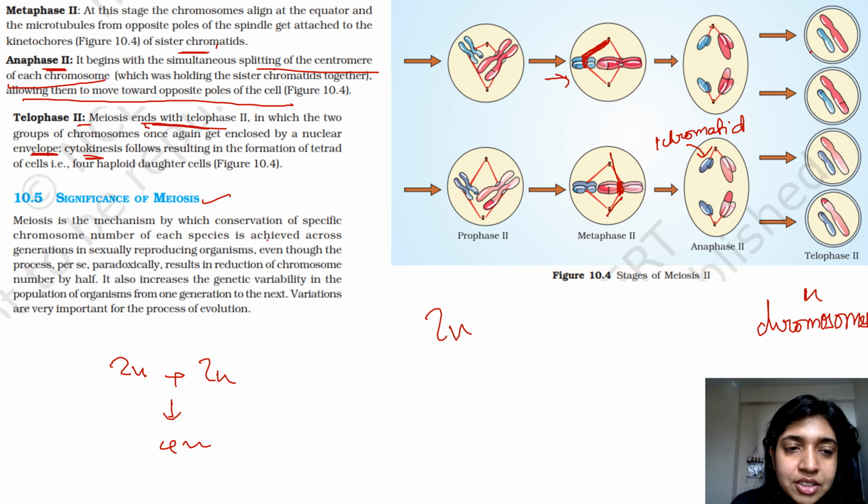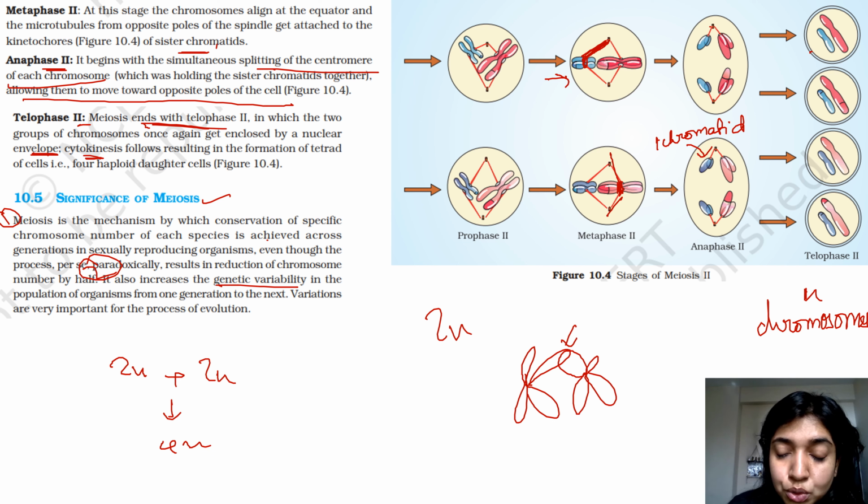It also increases, so this was your first point, it also increases your genetic variability because of the process of crossing over, when we were studying crossing over. So what happens when the non-sister chromatids cross over, they exchange the genetic information that is present between the two sister chromatids, right?